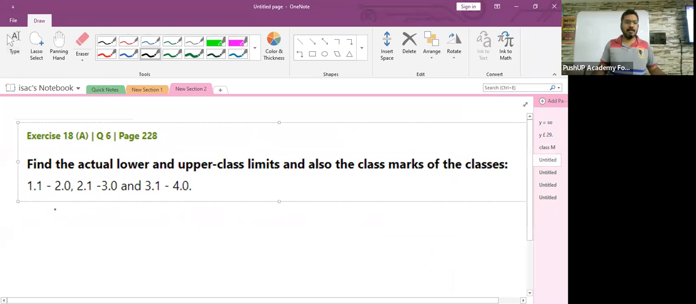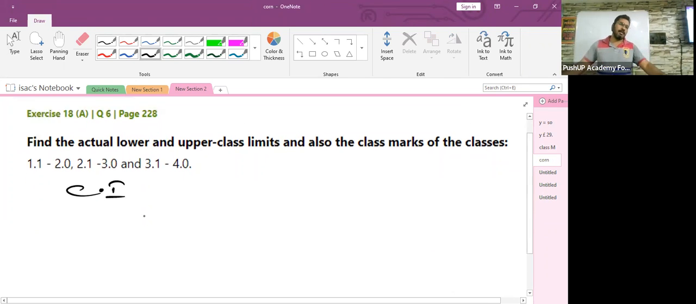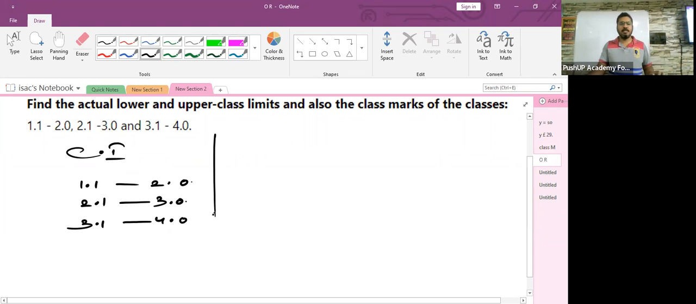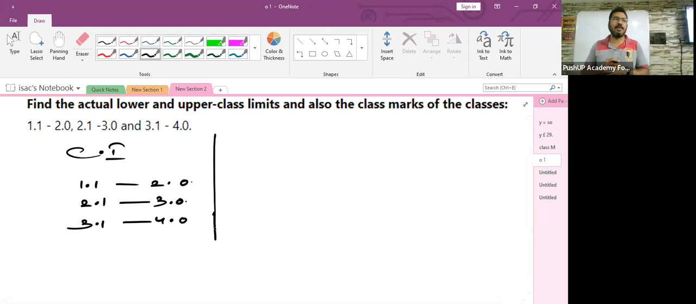Similar kind of question, but the values are slightly different. What are the class intervals? 1.1 to 2.0. The second one is 2.1 to 3.0. And the third one is 3.1 to 4.0. All right. So children, since you have to find the actual lower and the actual upper limits, you have to first of all convert this into a continuous class interval, isn't it?